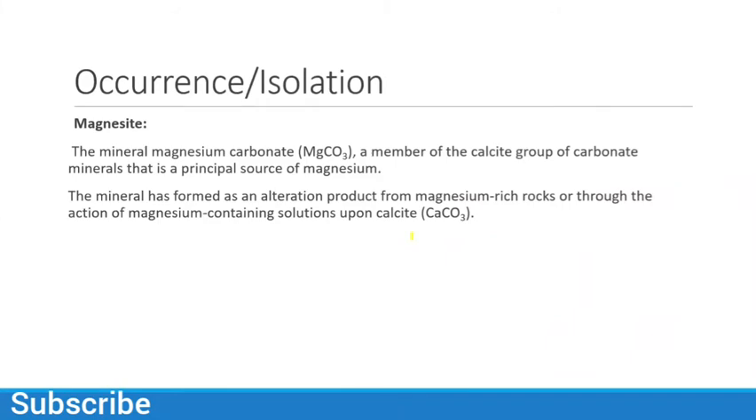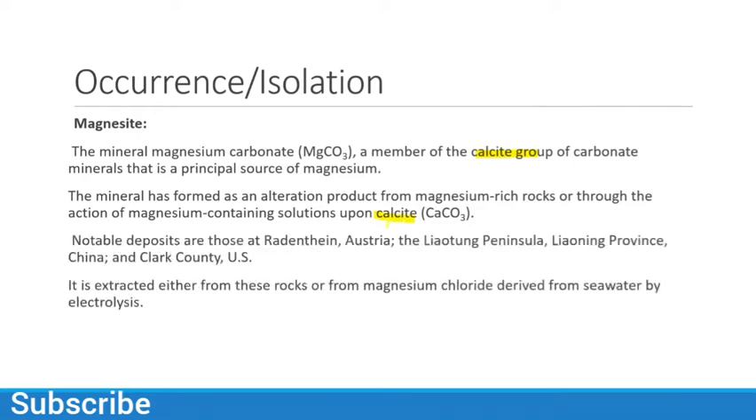Magnesite is the natural mineral form of magnesium carbonate, and it is a member of the calcite group of carbonate minerals that is the principal source of magnesium. The mineral has formed as an alteration product from magnesium-rich rocks or through the action of magnesium-containing solution upon calcite, so upon reacting with calcium carbonate, CaCO3. It is present in different countries, in Austria, US, and different islands. You can also extract it from seawater through the process of electrolysis.